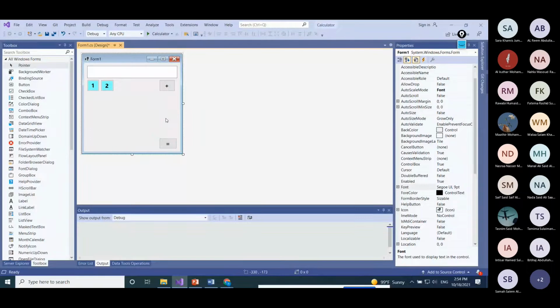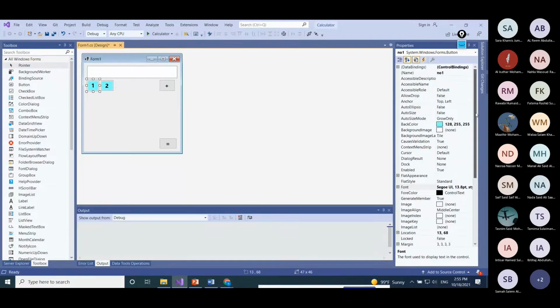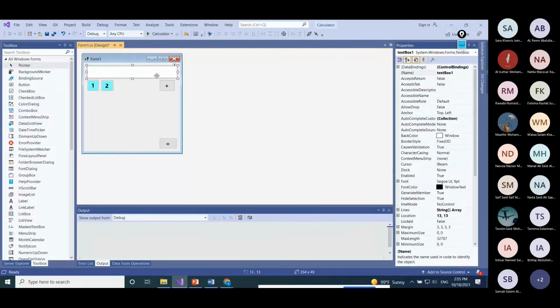The rest of the operations should be added here. Now we will write the code. So when we click on a number, let me just check the names here. Number one, and this one's supposed to be number two. When I click on the number here, click on this, I need that number to appear inside the text box.